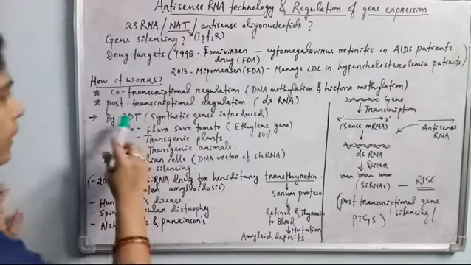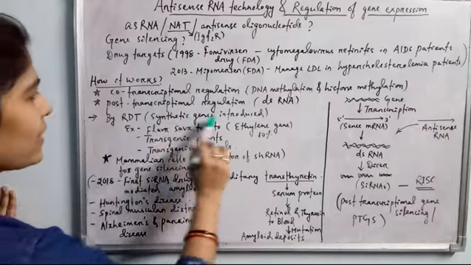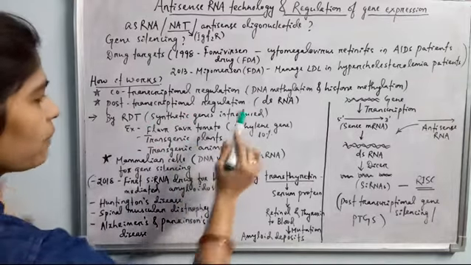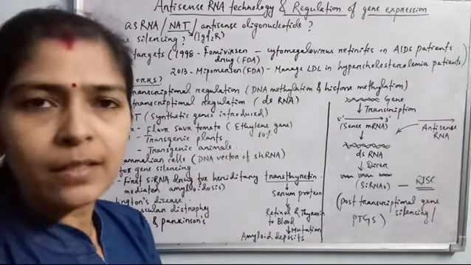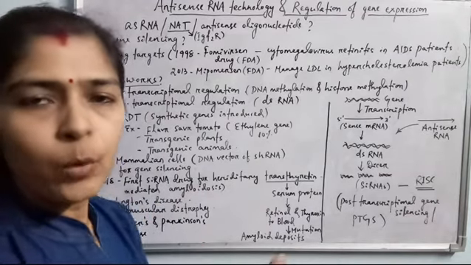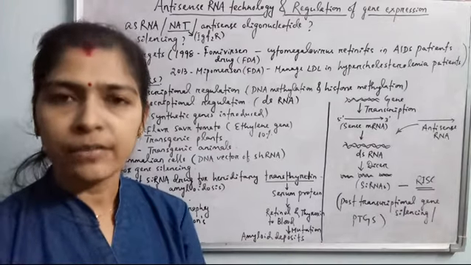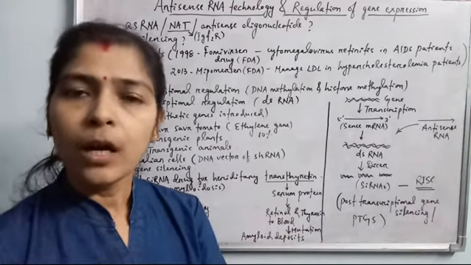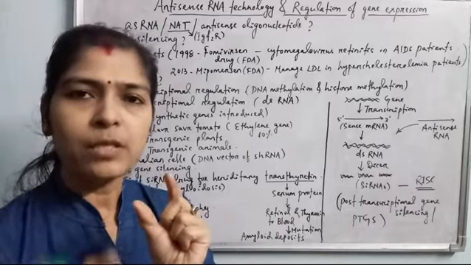One of the examples: by RDT a synthetic gene can be introduced. We can synthesize a particular cDNA under laboratory conditions, and it can be ligated with different types of vectors, like Agrobacterium tumefaciens. It has the Ti plasmid. In the Ti plasmid, the tumor inducing gene